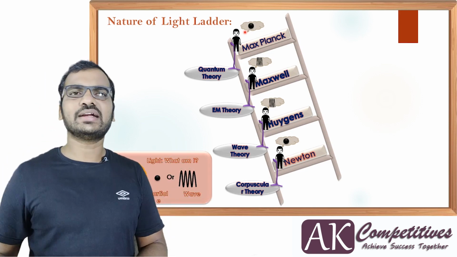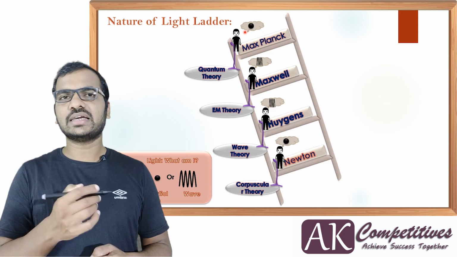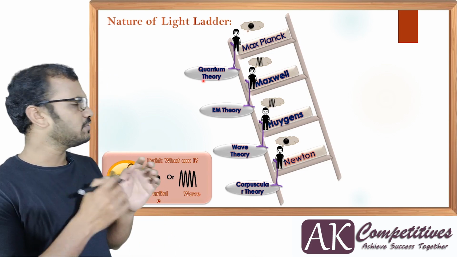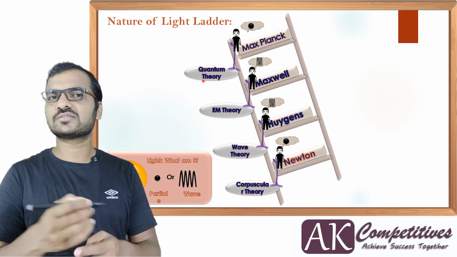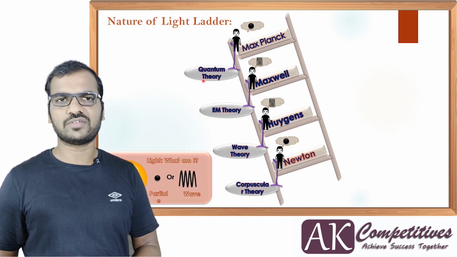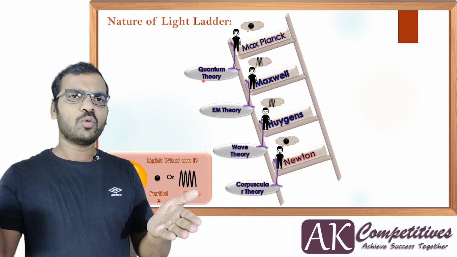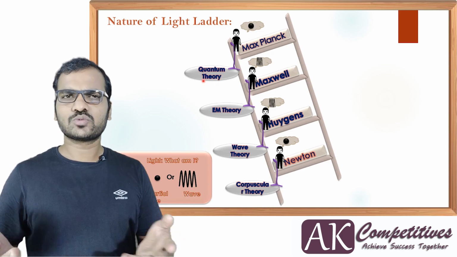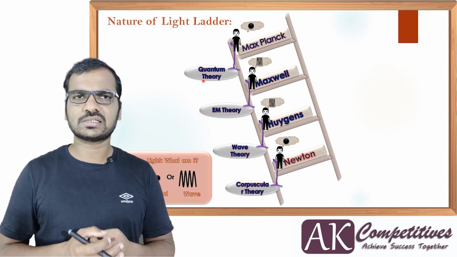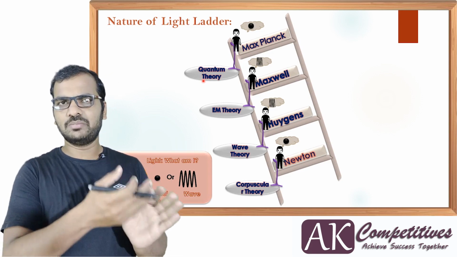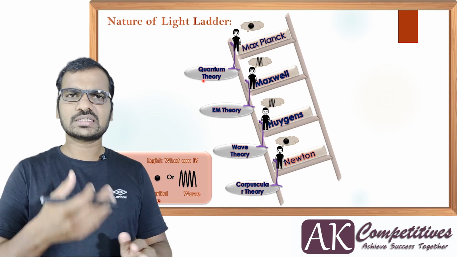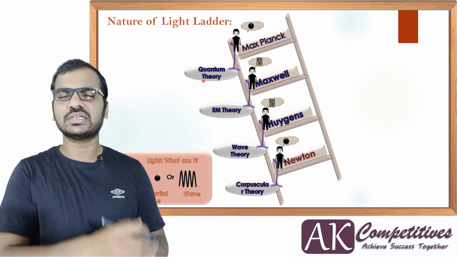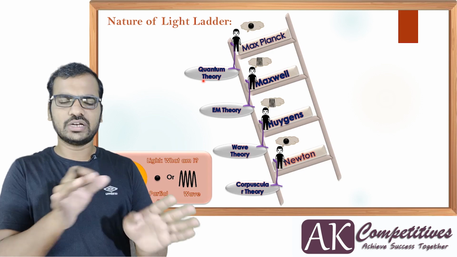So a few years later, Albert Einstein came up and took this quantum theory and tried to give the answer for Hertz's unsuccessful story, which is about the photoelectric effect. What do you mean by photoelectric effect? When light is incident on a metal, electrons are ejected and current comes out. That is the principle for our solar panels nowadays, and you might know about it in chemistry. We'll discuss it when we go to modern physics in atoms, and before that we'll discuss dual nature in detail. Don't worry about it.